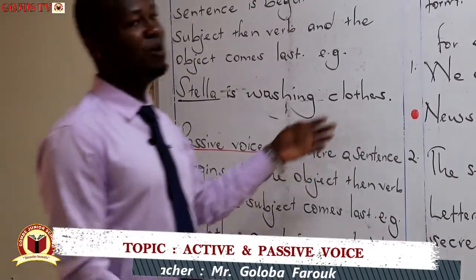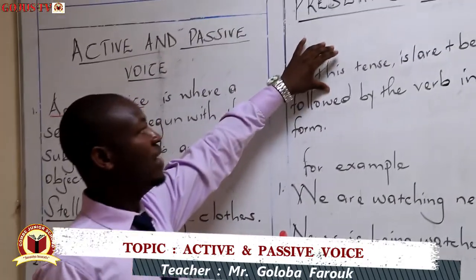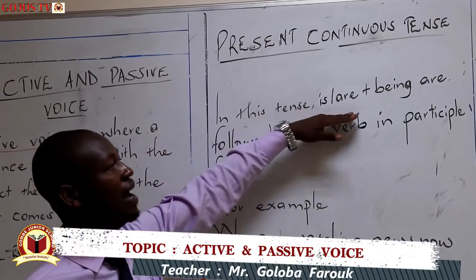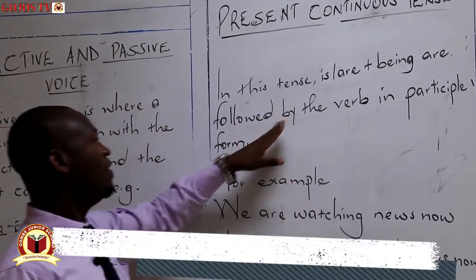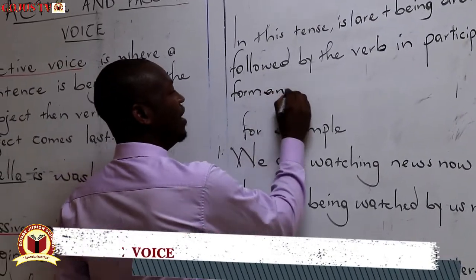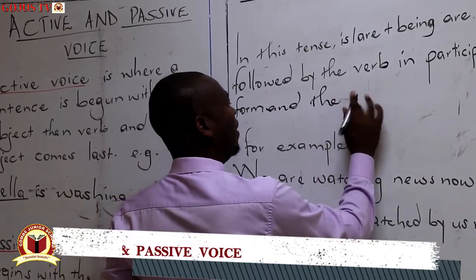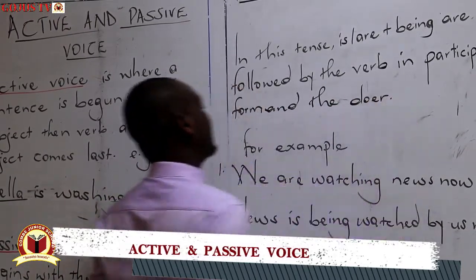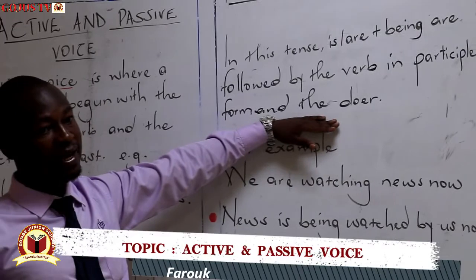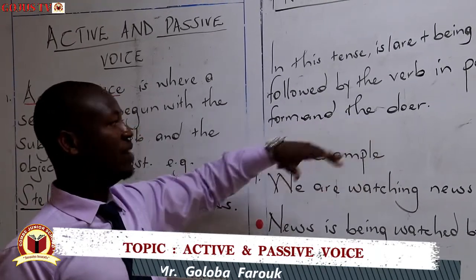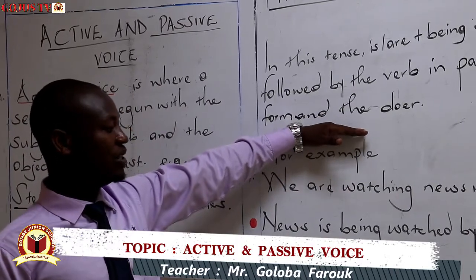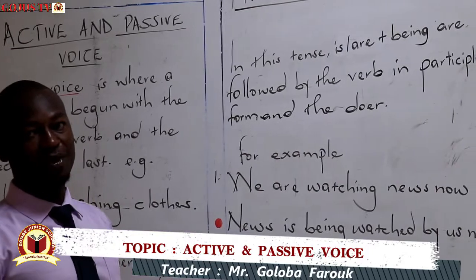Here now, when you begin with the object in passive voice of the continuous form, the object is followed by is or are plus being, then followed by the verb still in the participle form, and then the doer here. That is, if the doer is known, like we said before, there are those doers that are known, that are clear. There are those that are not known. So if the doer is known, there is need to mention him or her or it here. If the doer is not known, you do like we discussed in present simple form.